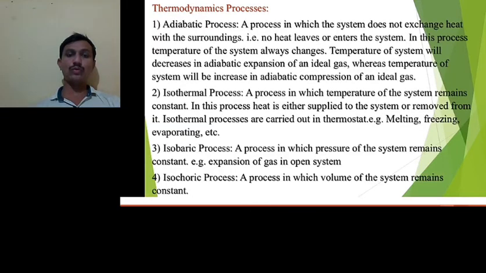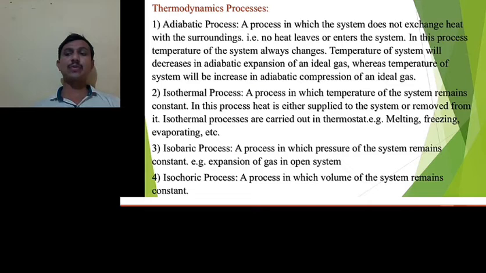Now we have to see thermodynamic processes. First type of process is the adiabatic process, the process in which a system does not exchange heat energy with the surroundings, means no heat leaves or enters the system.